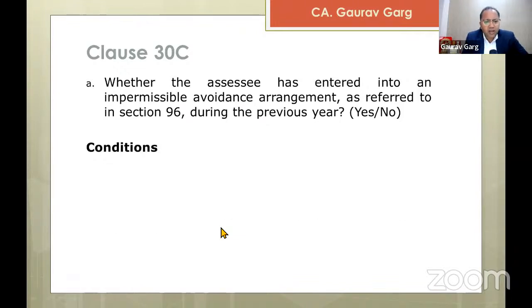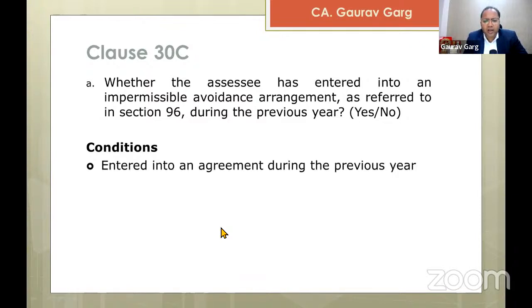If I read clause A, it says whether the assessee has entered into an impermissible avoidance arrangement as referred to in section 96 during the previous year. The condition is that the agreement or arrangement is entered into during the previous year. So if we are doing the tax audit for assessment year 22-23, then we need to look into the arrangements which are entered into during previous year 21-22.